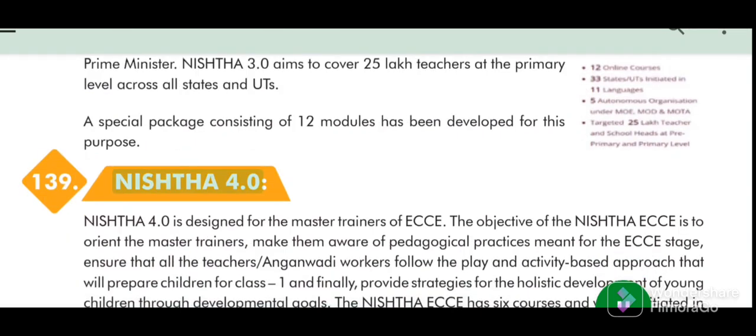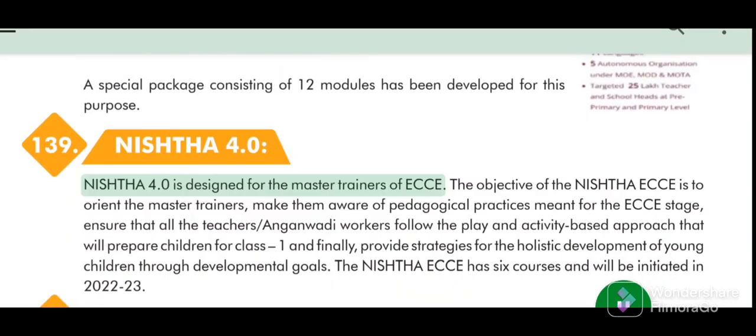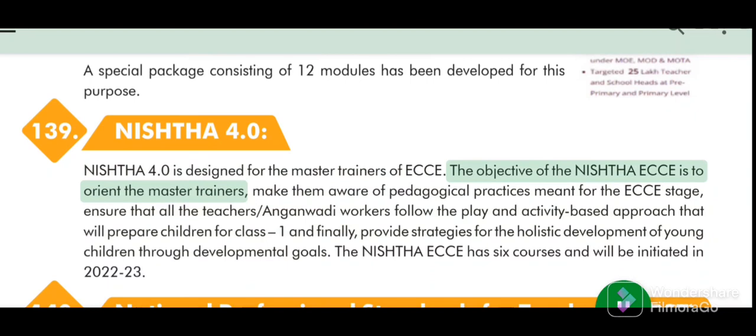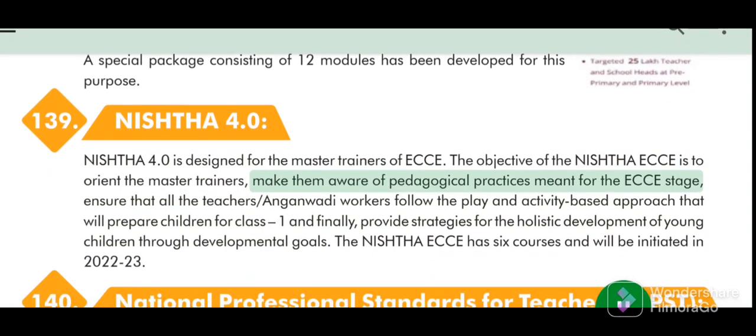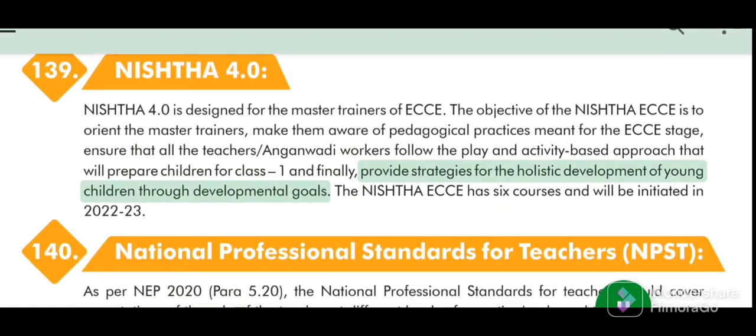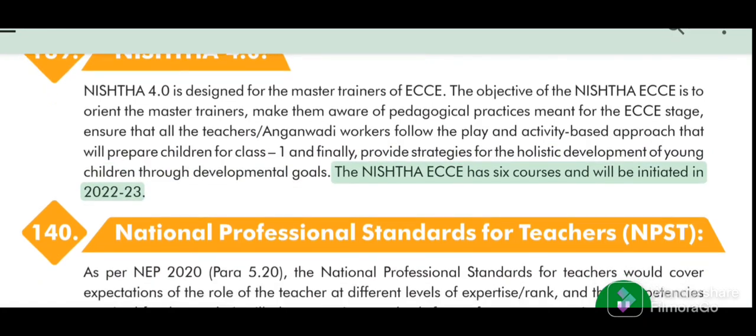139. NISHTHA 4.0. NISHTHA 4.0 is designed for the master trainers of ECCE. The objective of NISHTHA ECCE is to orient the master trainers, make them aware of pedagogical practices meant for the ECCE stage, ensure that all the teachers and Anganwadi workers follow the play and activity-based approach that will prepare children for class 1, and finally, provide strategies for the holistic development of young children through developmental goals. NISHTHA ECCE has 6 courses and will be initiated in 2022-23.